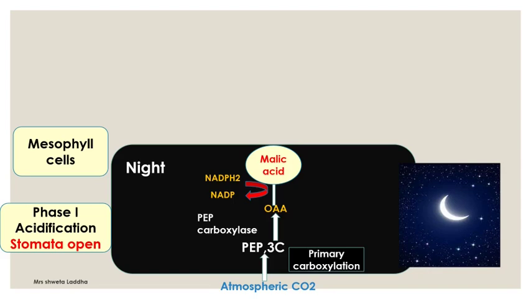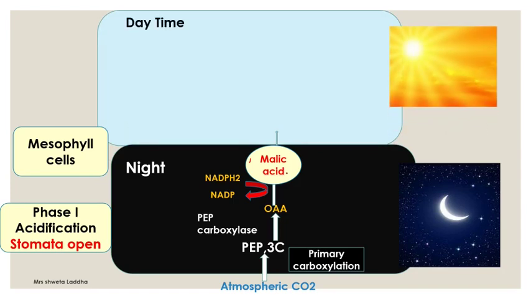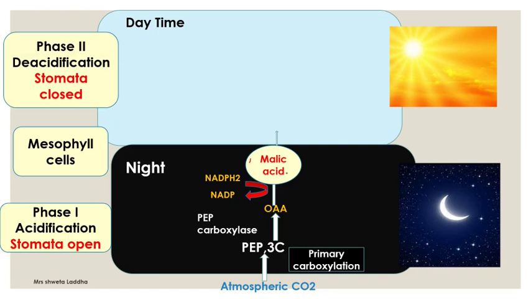This malic acid, as you can see, is accumulated during the night in the large vacuoles. So these are the large vacuoles which you can see, and inside the vacuoles at night a lot of the 4 carbon compound malic acid is deposited. Now during the daytime, within the same cell, in the presence of sunlight, phase 2 starts, which is called the deacidification phase.